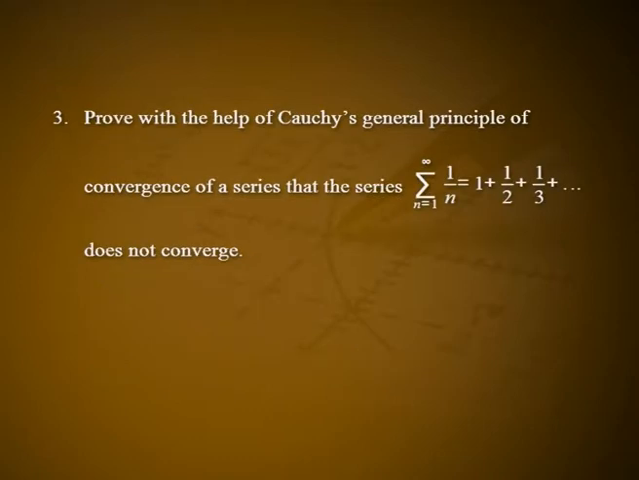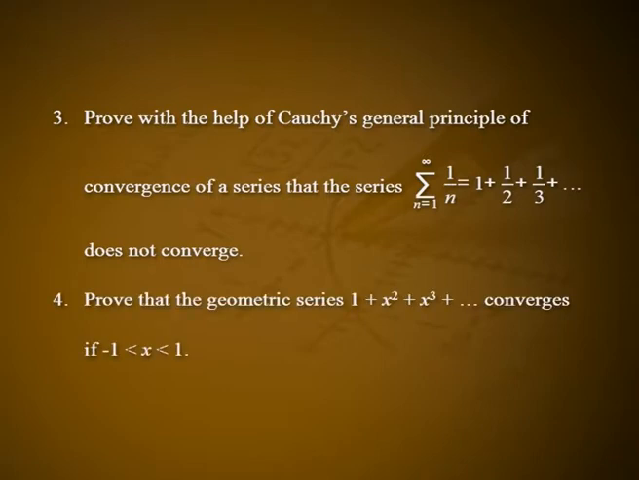Third one, prove with the help of Cauchy's general principle of convergence of a series that the series summation 1 by n, where n varies from 1 to infinity, equal to 1 plus 1 by 2 plus 1 by 3 plus etc. does not converge. Fourth one, prove that the geometric series 1 plus x plus x square plus x cube plus etc. converges if minus 1 less than x less than 1.